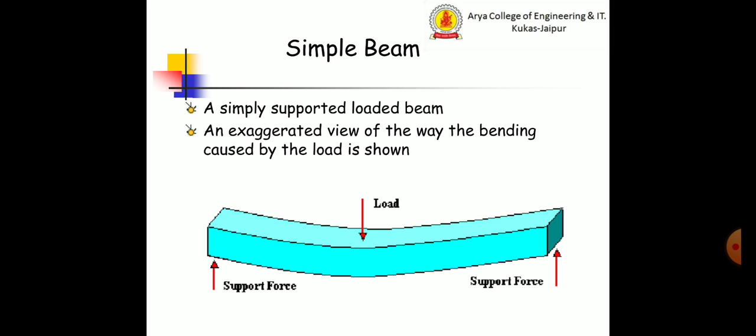A simply supported loaded beam. An exaggerated view of the way the bending caused by the load is shown in the figure. This is a simple beam, a simply supported beam, and there is a point load at the center of the beam.